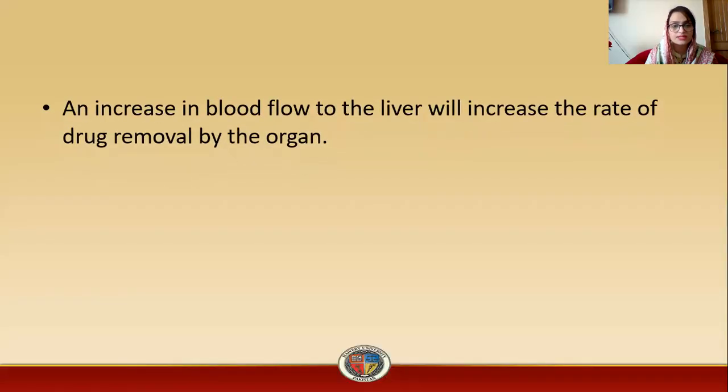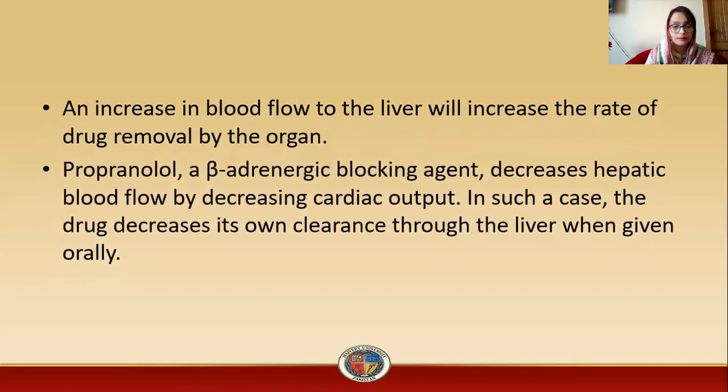So, an increase in blood flow to the liver will increase the rate of drug removal by the organ. Propranolol, a beta-adrenergic blocking agent, decreases hepatic blood flow by decreasing cardiac output. In such a case, the drug decreases its clearance by the liver when given orally. So its liver clearance or hepatic clearance will be prolonged.